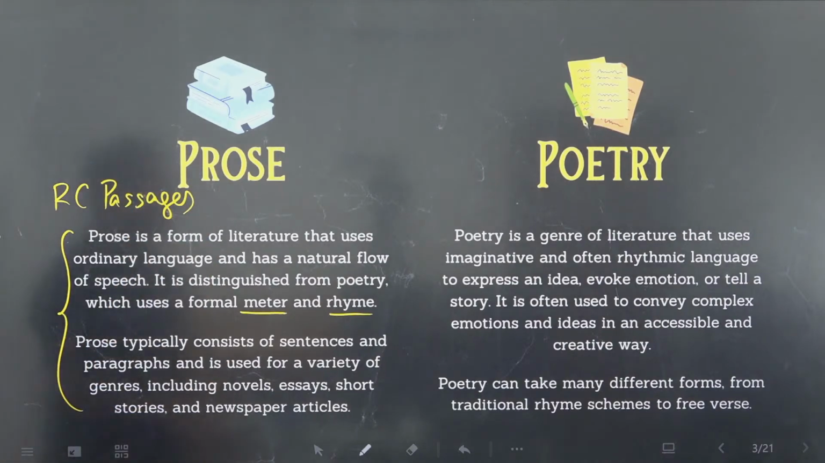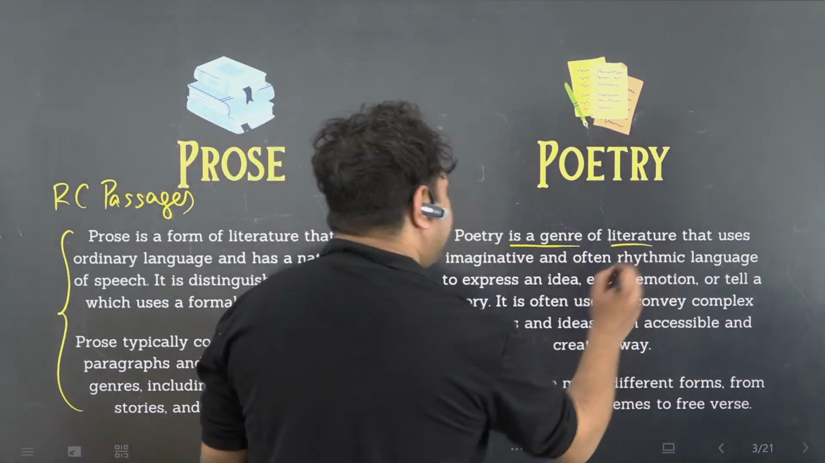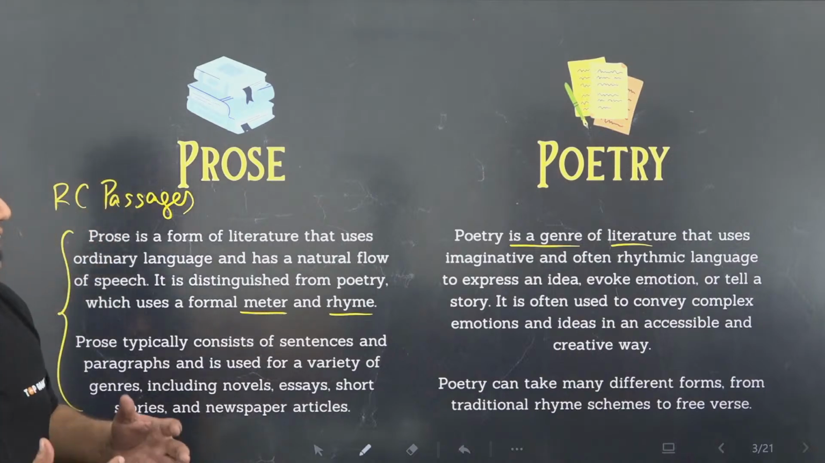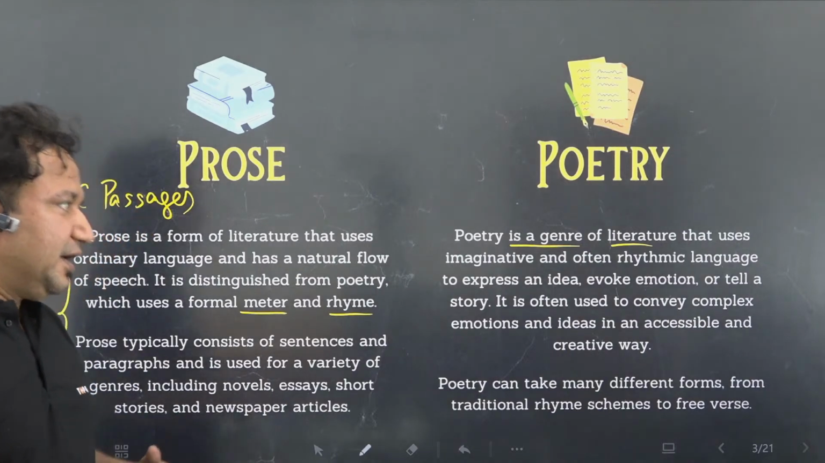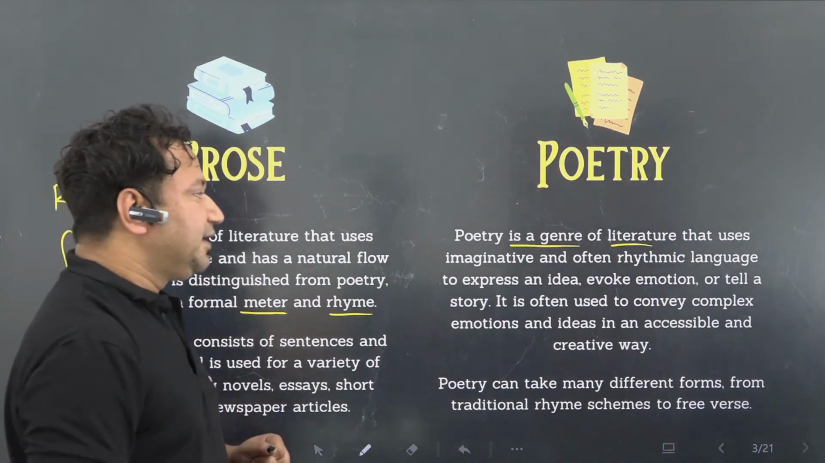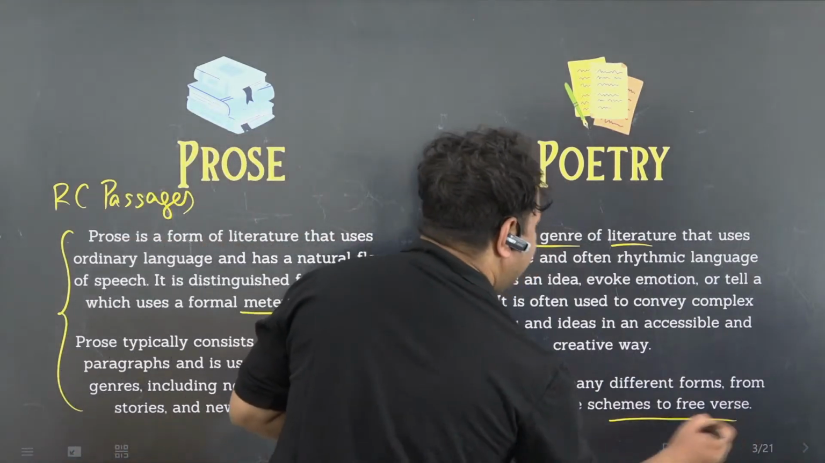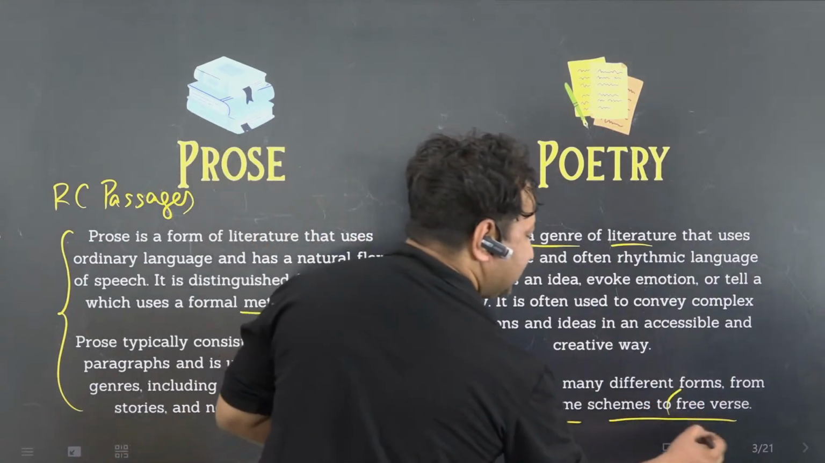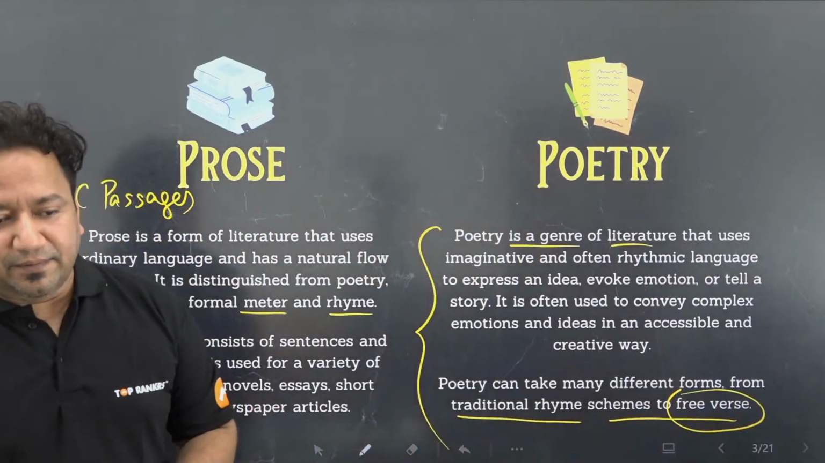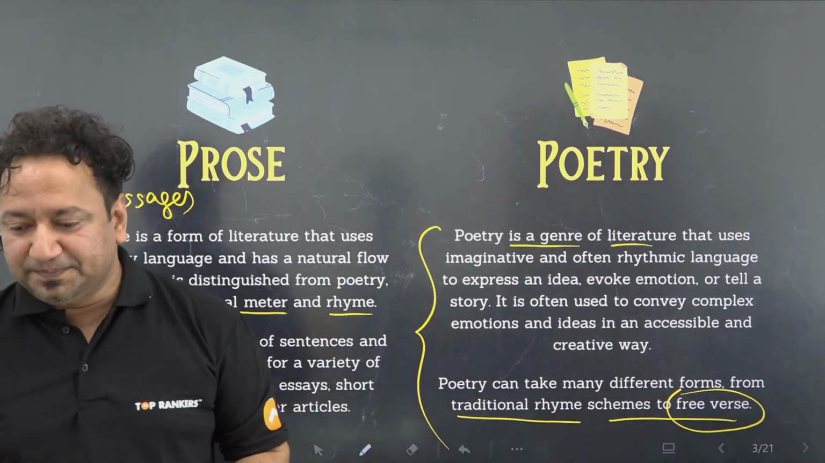But there are two kinds of passages. One is prose, the other is poetry. Poetry is a genre of literature that uses imaginative and often rhythmic language to express an idea, evoke emotion, or tell a story. It is often used to convey complex emotions and ideas in an accessible and creative way. Poetry can take many different forms, from traditional rhyme schemes to free verse. When I say free verse, that means there will be no lyric, it will just be a collection of lines one after the other.